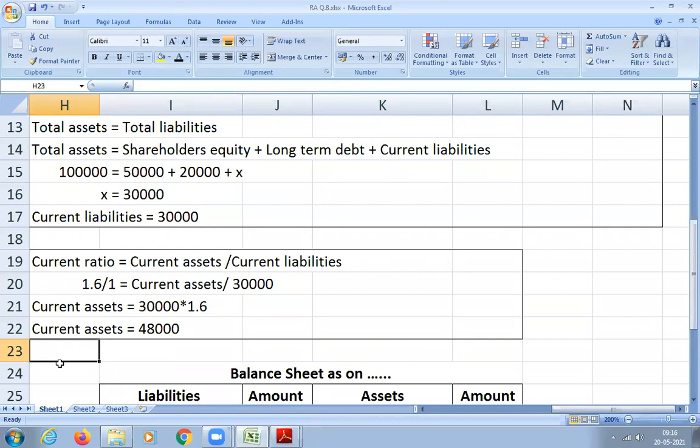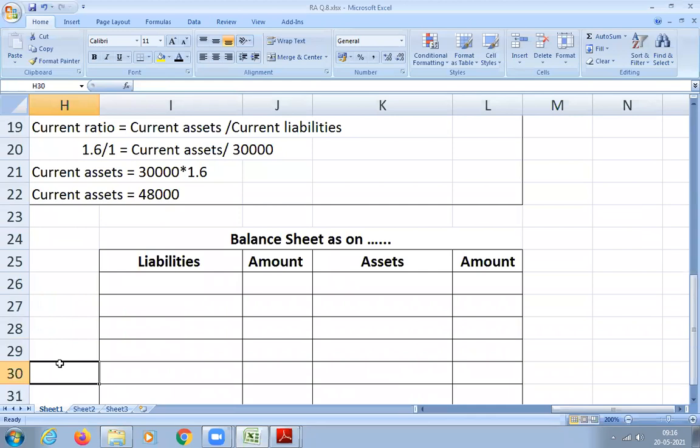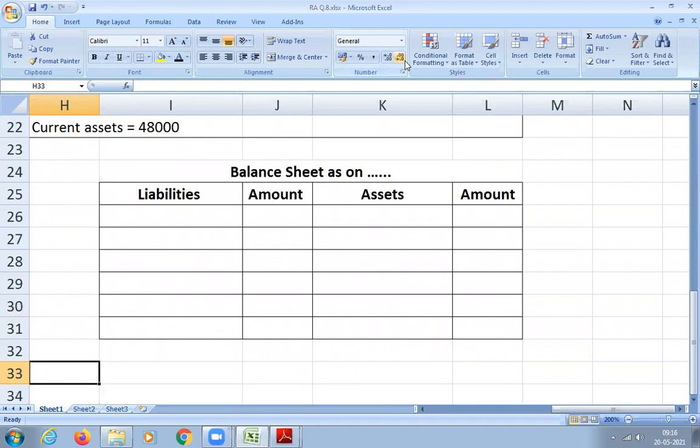Now how to find out the value of cash and fixed asset? Fixed asset is equal to total asset minus current asset. Then cash: stock plus debtors plus cash is equal to 48,000. I know stock and debtors, so the balancing figure of 48,000 will be cash. Yes or no?